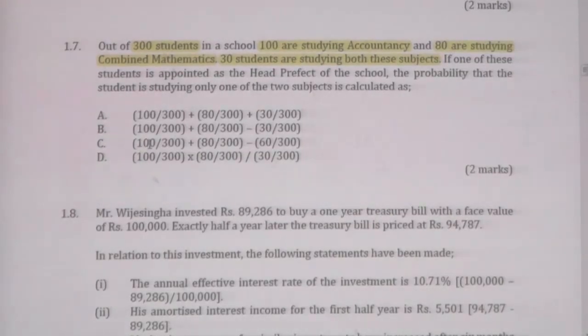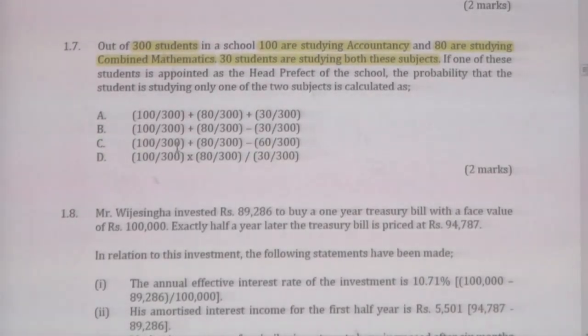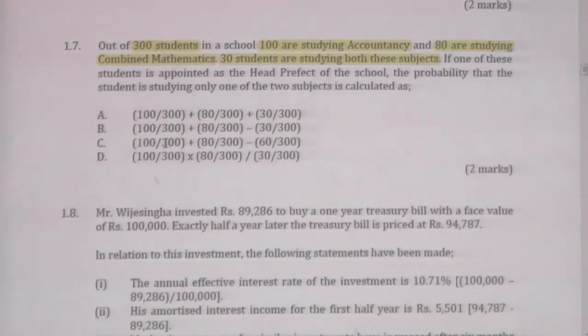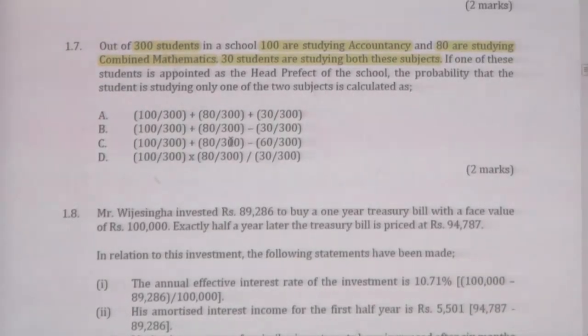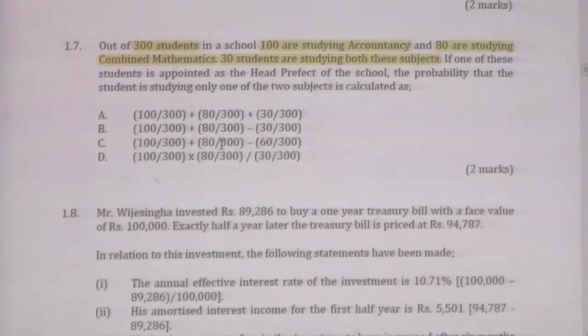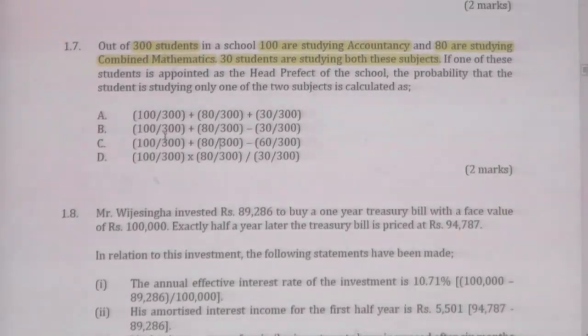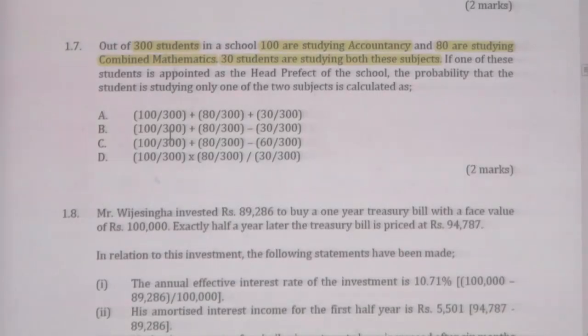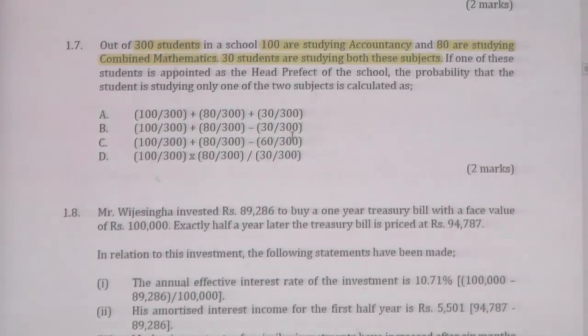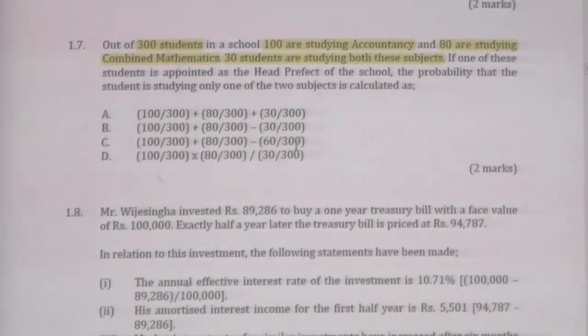100 on 300, that is accountancy, 80 on 300, that is mathematics. The sum of these two includes the probability of doing both subjects, so minus 60 on 300. What is 60?